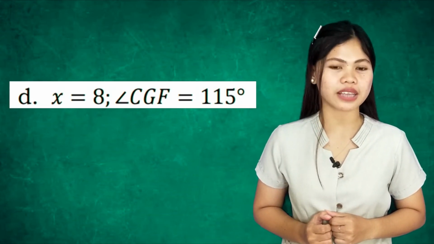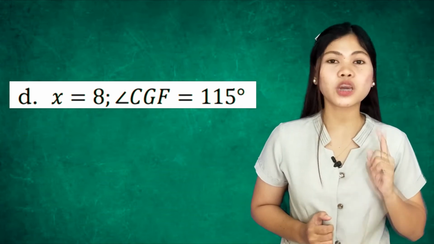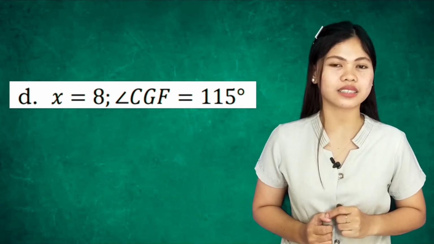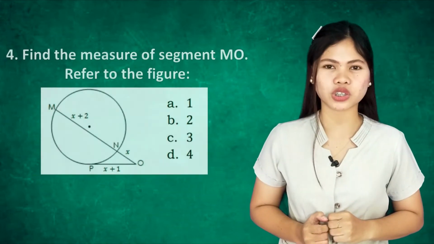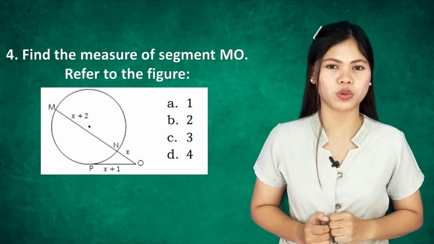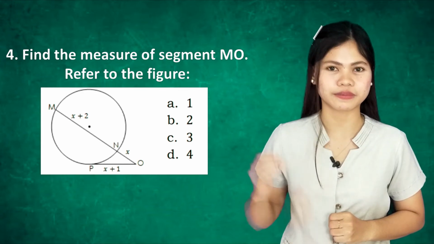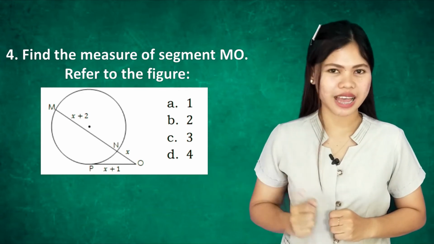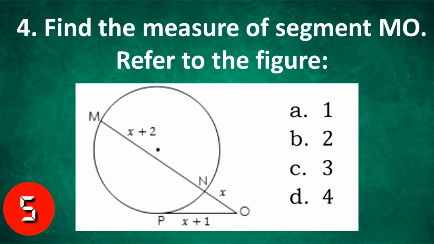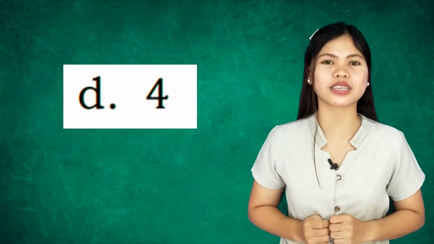A measure of angle CGF equals 115 degrees. Number 4. Find the measure of segment MO. Refer to the figure. Your time starts now. The answer is letter D, 4 units.